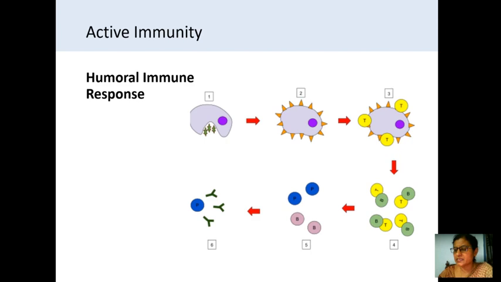Now these antibodies will encounter the antigens and the pathogens and bind them, and hinder their function. They also stimulate the macrophages and the killer cells to attack and destroy those pathogens. So this is the humoral immune response, otherwise called the antibody immune response.